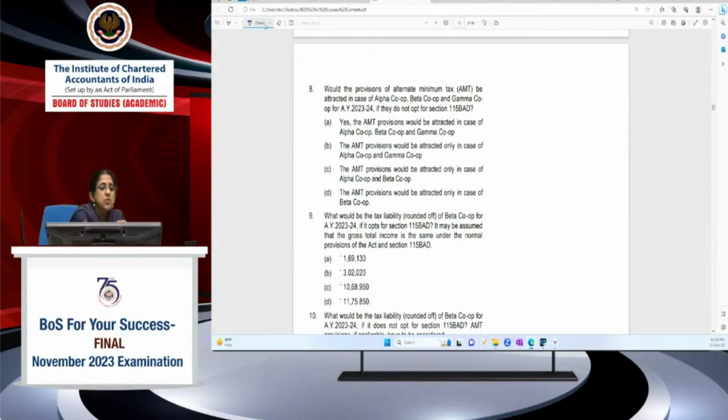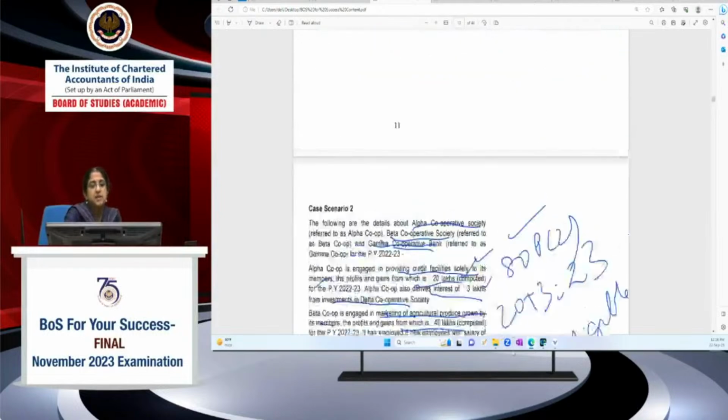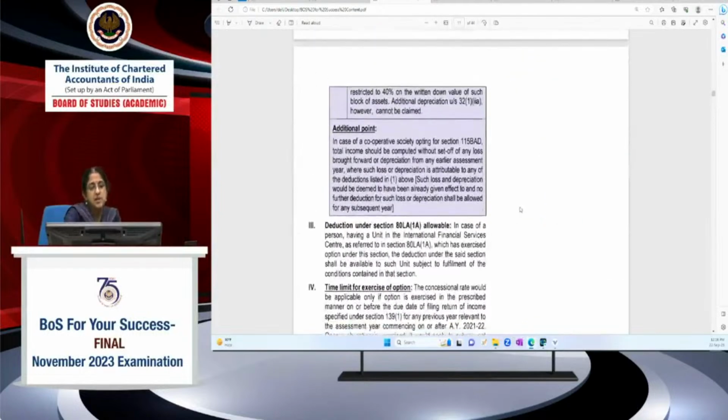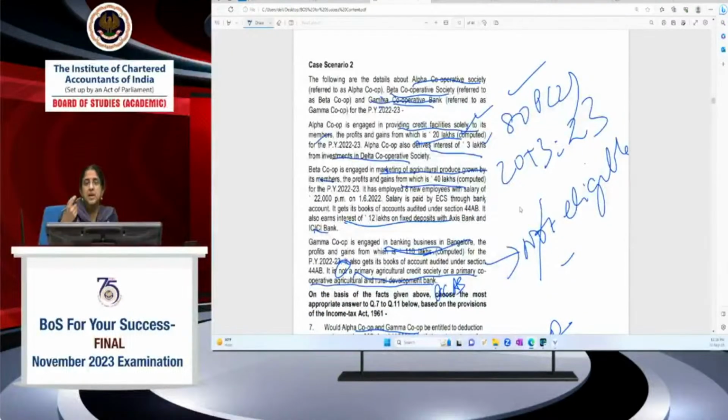Okay. So AMT provisions, what will happen is you compute the adjusted total income and compute the alternate minimum tax. AMT provisions are applicable where a cooperative society claims deduction under any provision of Chapter VI-A, C, deduction in respect of certain incomes.